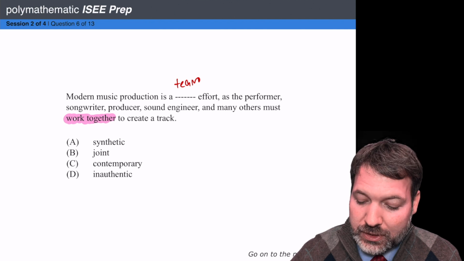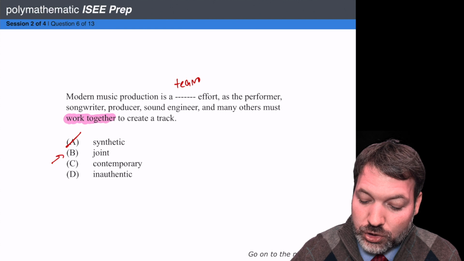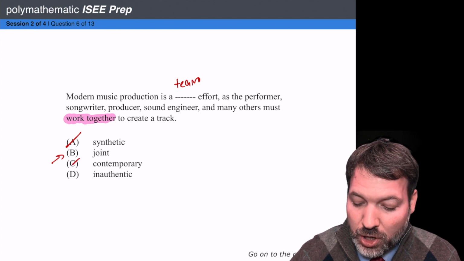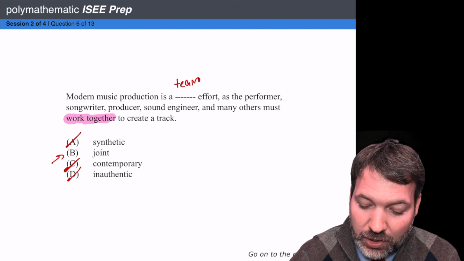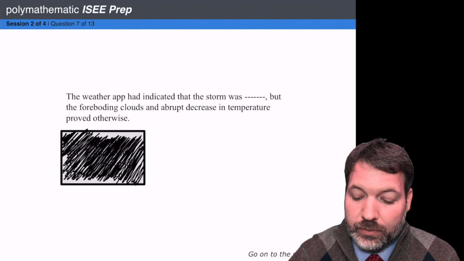As I go to the answer choices, does synthetic mean team? No. Cross off A. Does joint? Yes. Keep answer choice B. Does contemporary? No, not really. Inauthentic? No. And so B, joint, is going to be our best answer. Let's do it again. Number 7 here.